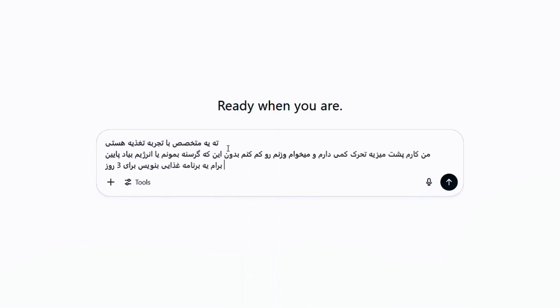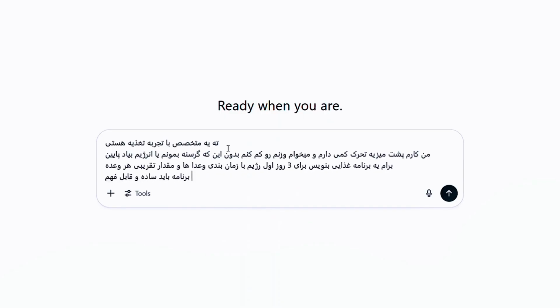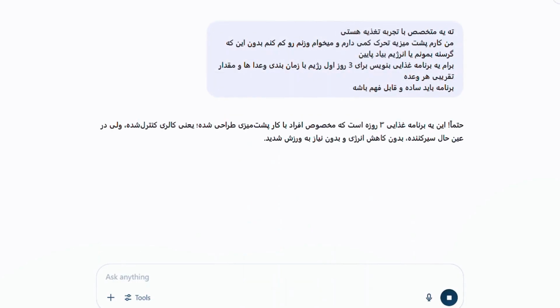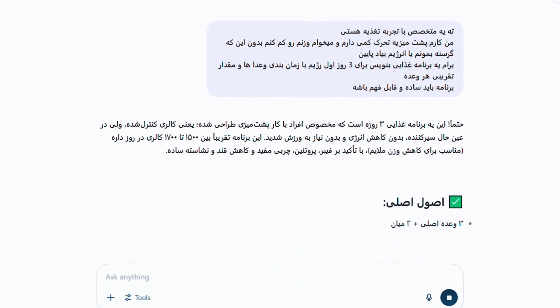For the first 3 days of the diet, with the timing of the meals and the approximate amount for each meal, and we tell it that the plan should be simple and easy to understand. Guys, ChatGPT even understands if you have some typos in certain places, and that's exactly why I don't bother correcting my own typos in some parts. I'm testing to see if it fully understands or not. But in most cases, I've seen that it completely understands on its own and guesses what word you meant if you wrote it incorrectly and responds to you accordingly.